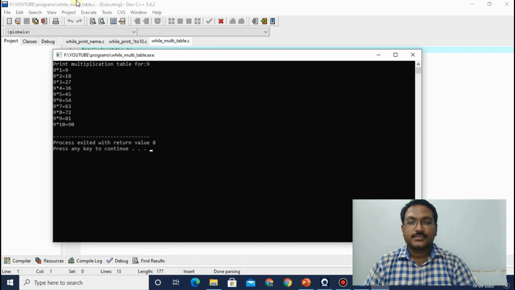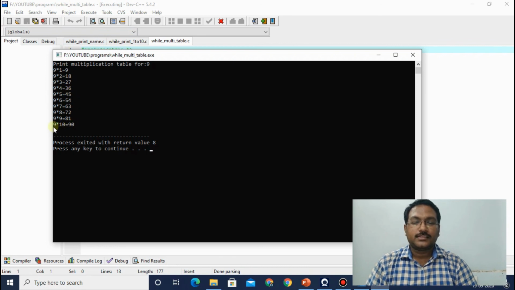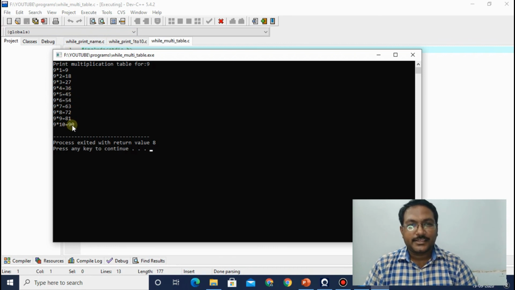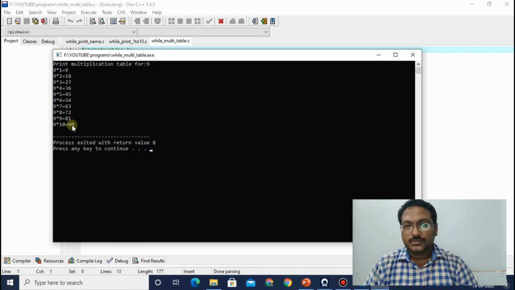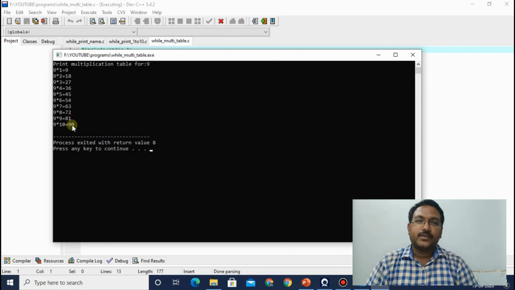So here you can see 9 1s are 9, 9 2s are 18, 9 3s are 27, 9 4s are 36. So here at last 9 10s are 90. So like this you can print the multiplication table of any number given by the user. Fine.